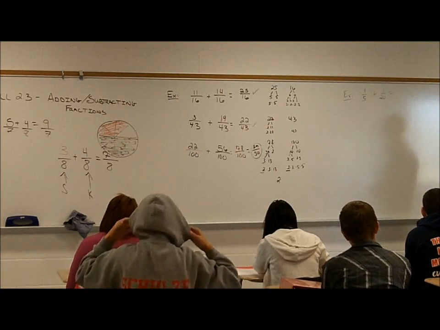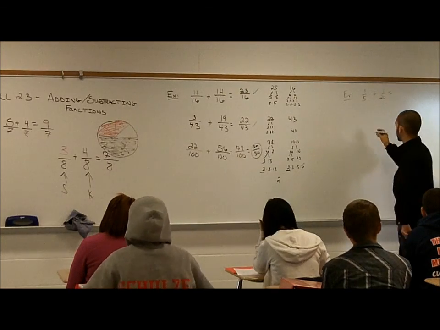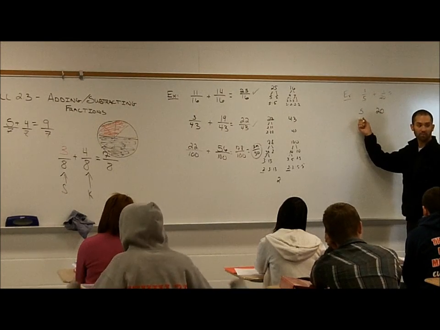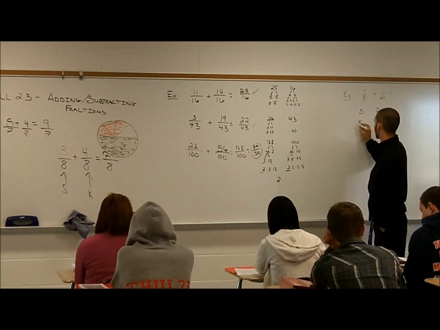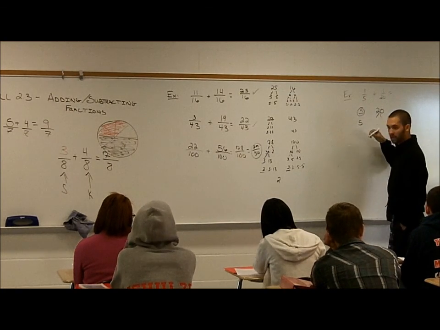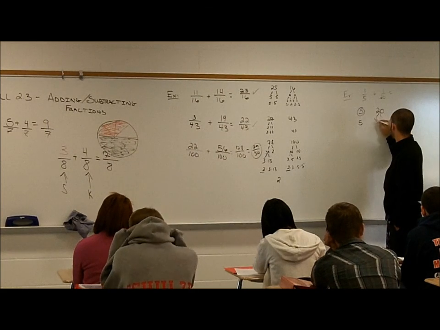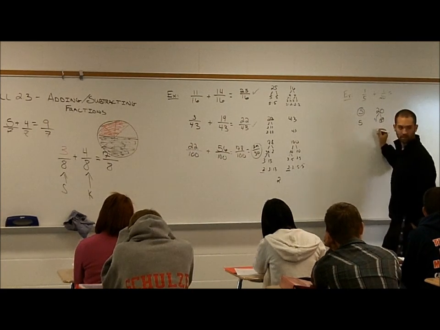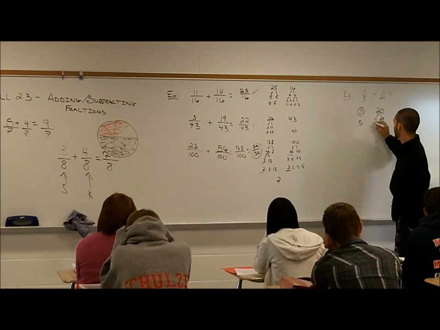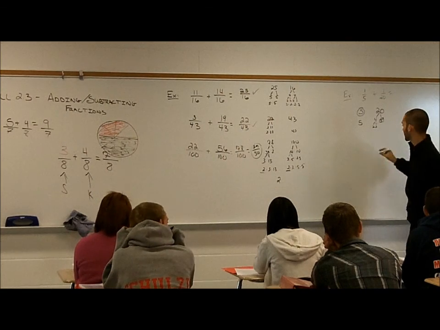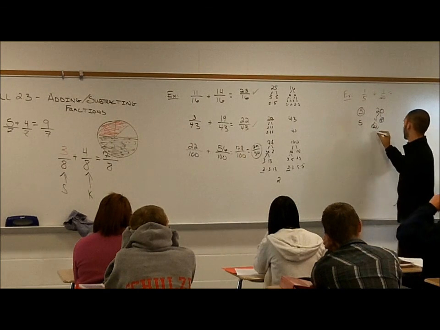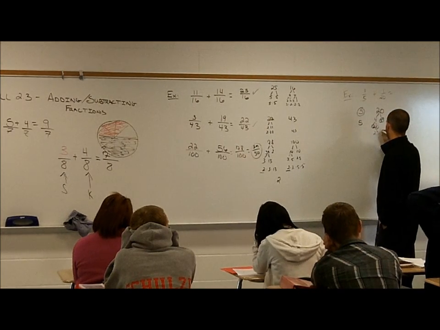So how do we find the least common denominator? What do we use? Factor trees. I have 5 and I have 20. Well, 5's prime, right? So we just write 5. What can I break 20 down into? 2 and 10, or 4 and 5? So here's 4, here's 5. 5's prime. Can I break down 4? 2 and 2. So what's my prime factorization? 2 squared times 5.